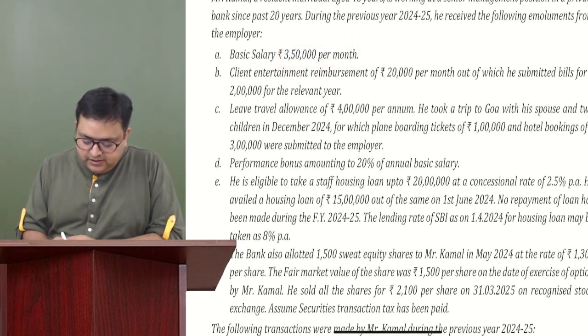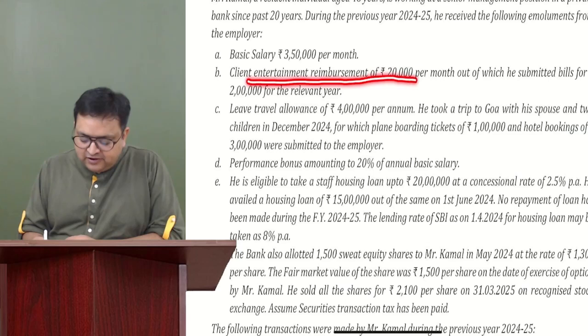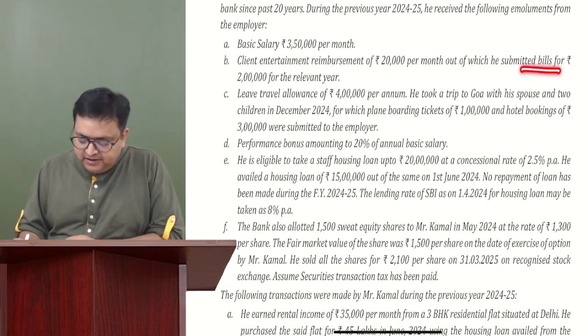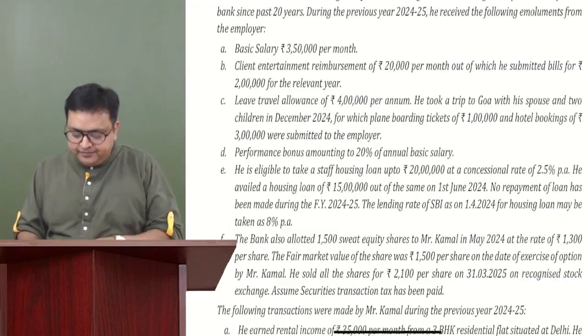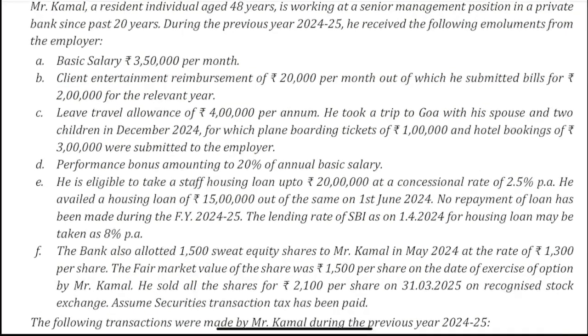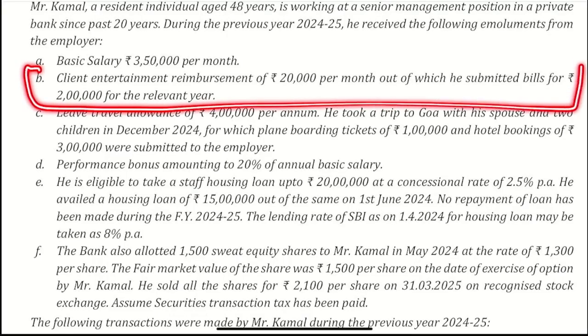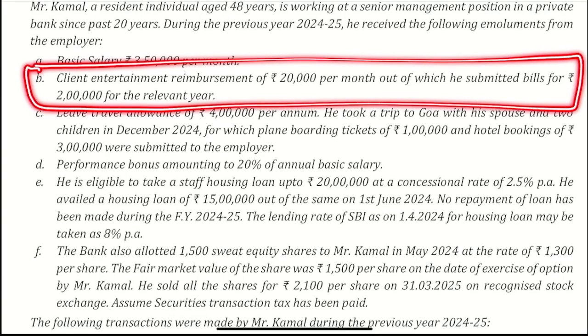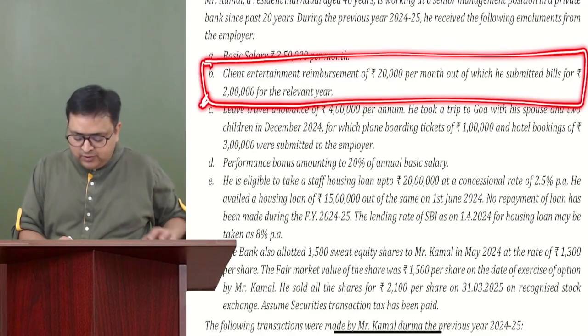Client entertainment reimbursement of 20,000 per month, out of which he submitted bills of rupees 2 lakh for the relevant year. See what it is. Please read it yourself first. I'm pausing a little over here. Try to read it yourself. What do you think it is? Guys, if you would like to unmute yourself and tell me, what do you think it is?